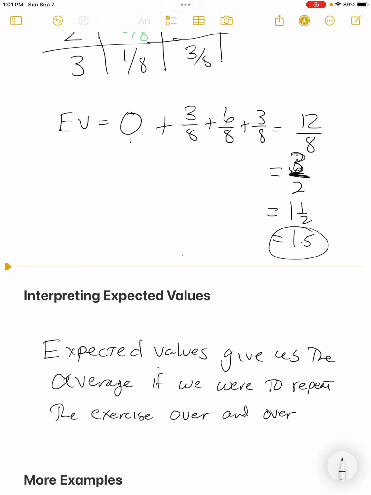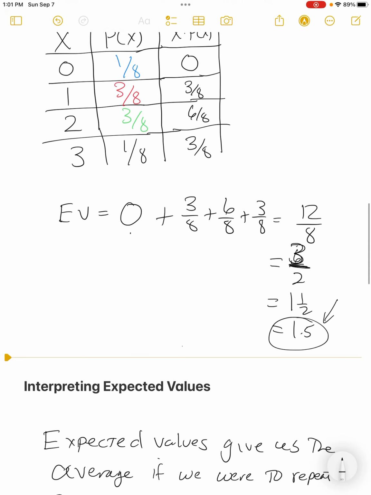But here's what's happening. When we get the answer of 1.5, what it's saying is, you're going to flip the coin 3 times, and sometimes you're going to see 3 heads, sometimes you're going to see 2 heads, sometimes you're going to see 1, and sometimes you're not going to see any heads. It's just going to be 3 straight tails. Well, if you did that over and over and over again, and wrote down every time, hey, I got 3 heads, I got 2 this time, I got 2 again, I got 1, I got 1, I got 1, I got 0, and you wrote them all down, and you average those outcomes, they would average to be 1.5.